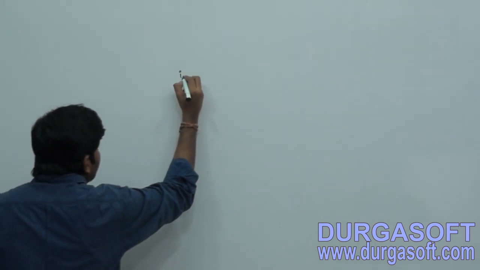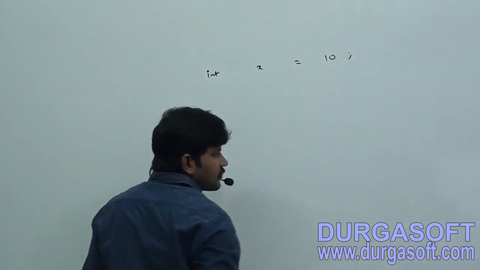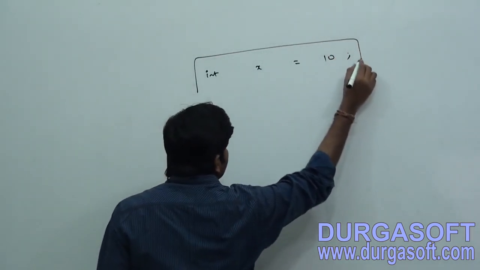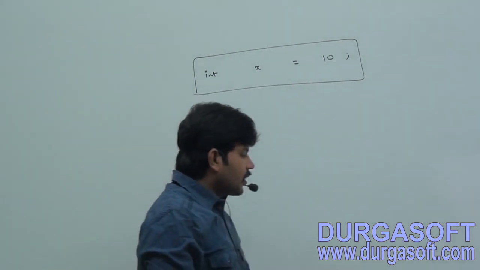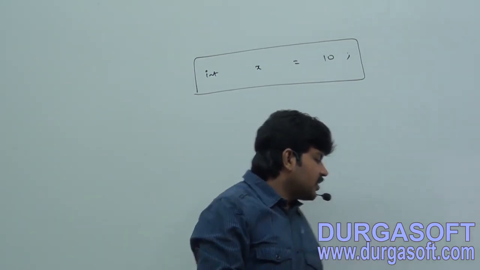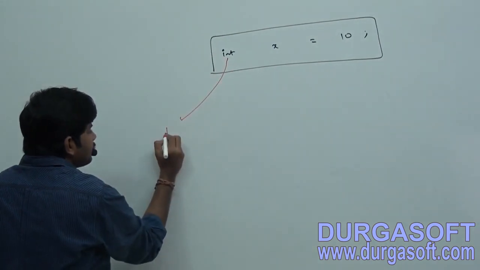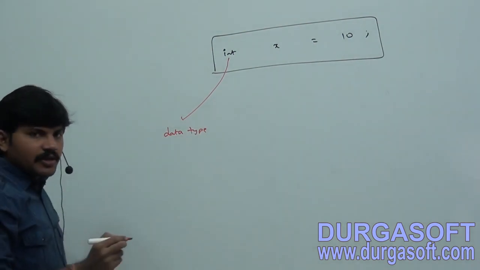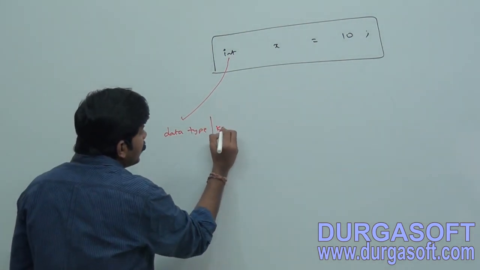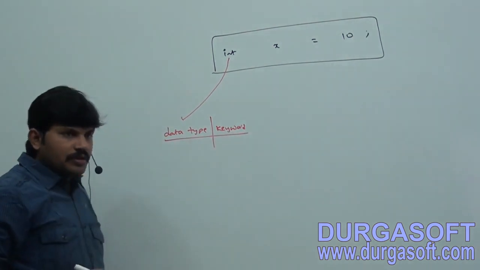Here, just observe. Suppose I take int x is equal to 10. Can you tell what is int? Int is a data type, correct or not? Or we can use the term, it is a keyword. Int is a data type or keyword.